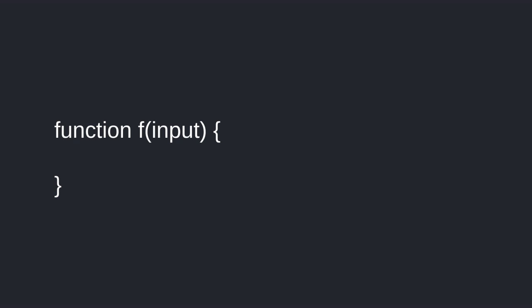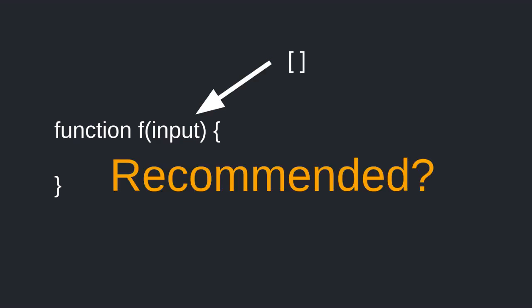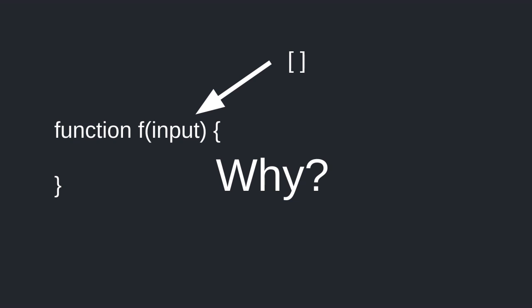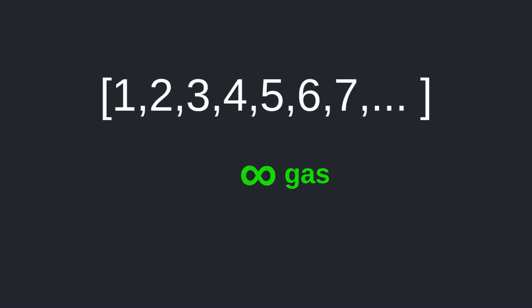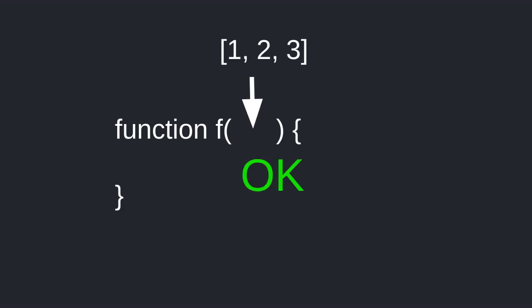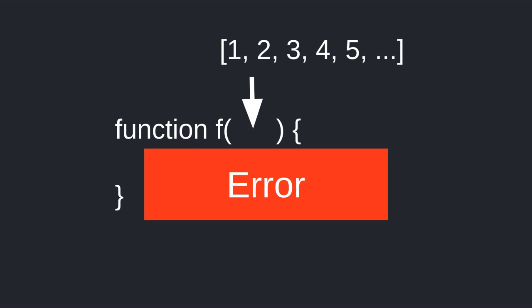So we've seen public functions can take arrays as input, but should you write functions that take arrays of arbitrary size? In most cases, the answer is no. The reason is simple: gas. The bigger the array is, the more gas it will use. The function would complete successfully for some arrays and fail for other inputs, depending on the size of the array and how much gas is available.